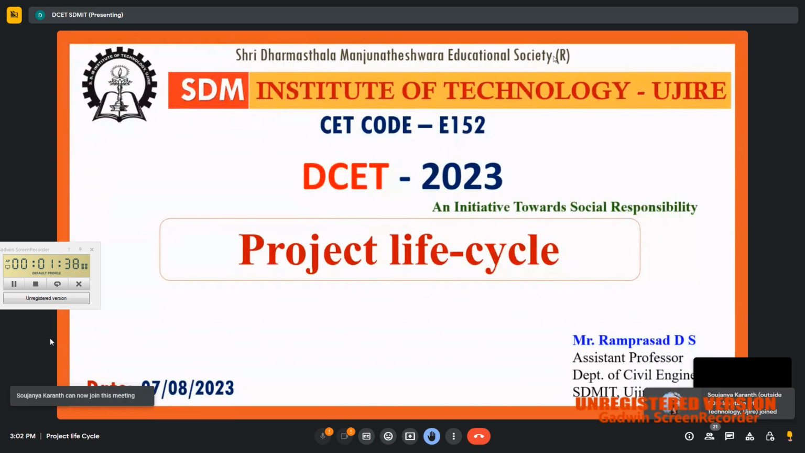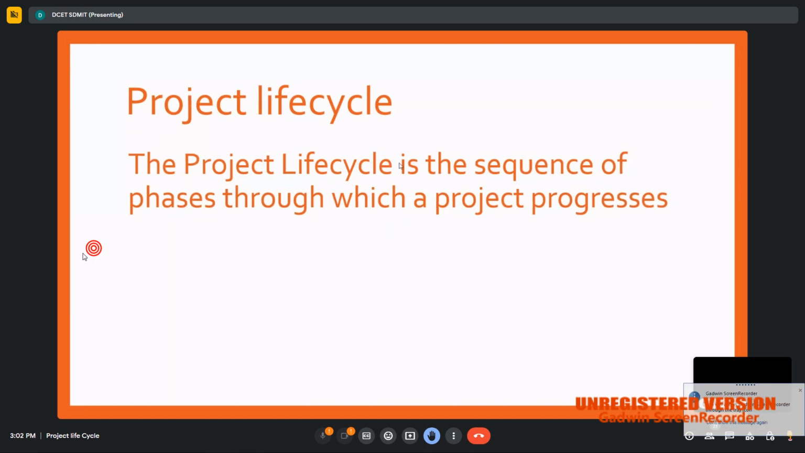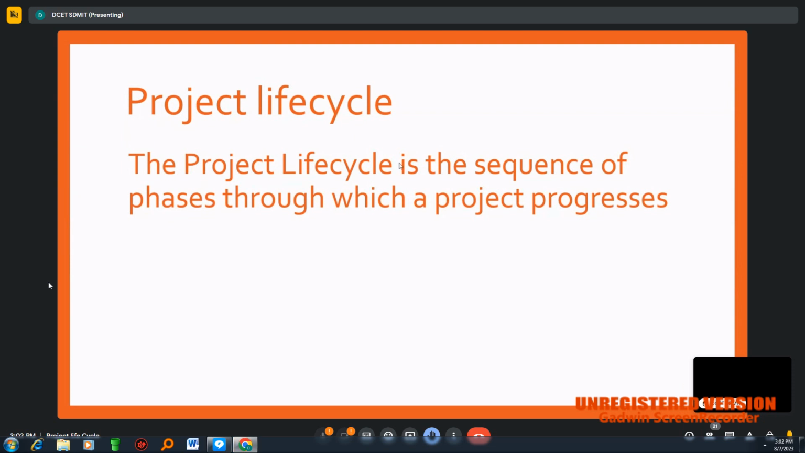Now, going through the definition, project life cycle is the sequence of phases through which a project progresses. You need to understand this. Project life cycle is a sequence. What are the different sequences through which the project progresses? This is called as the project life cycle.